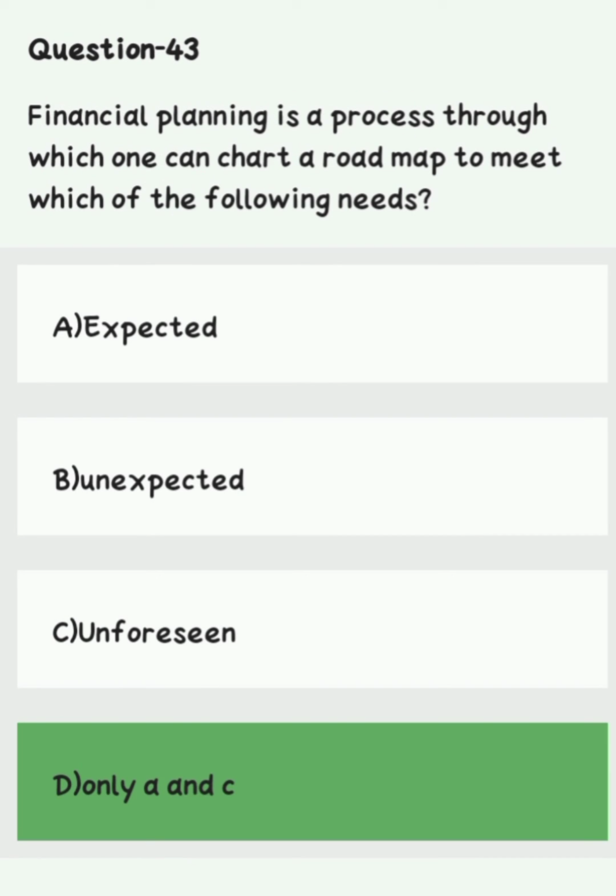Question number 43. Financial planning is a process through which one can chart a roadmap to meet which of the following needs. Option A expected, option B unexpected, option C unforeseen, option D only A and C. Right answer is option D only A and C.